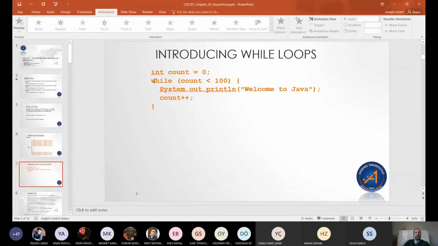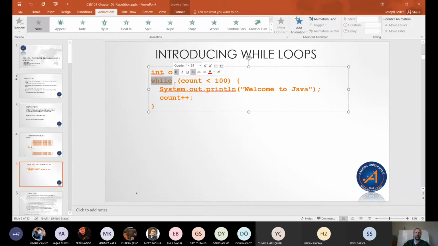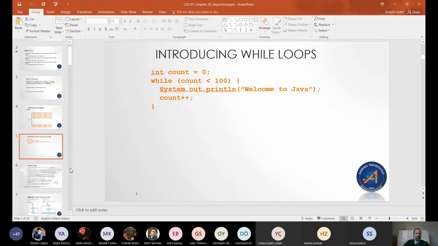And then we check. So this is like an if statement. This is very similar to an if statement, but the difference is that instead of just, if this is true, do this, otherwise move on, now it's, if this is true, do this, then go back and check again. Is it still true? Do it again. And do this over and over again until it is false. When this is false, then we move on. Okay, so we will see as we move along through here.